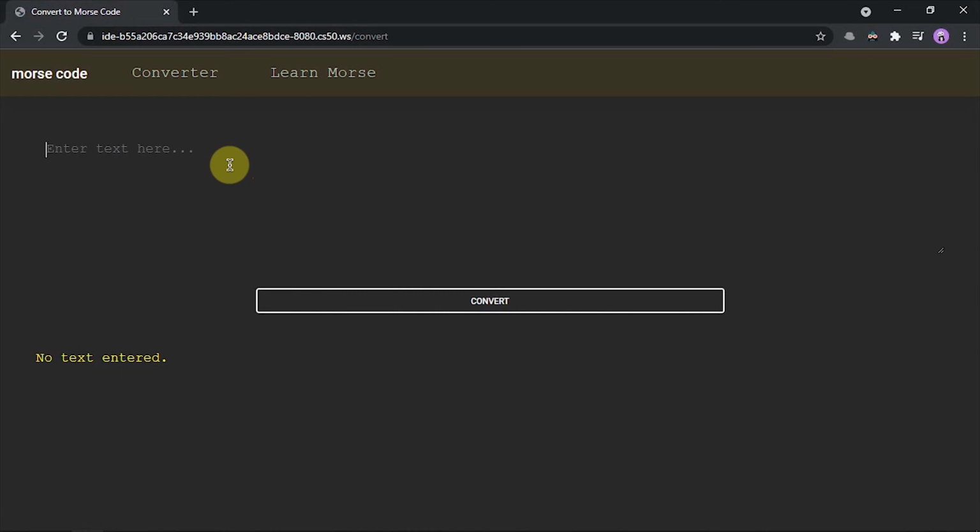If you have entered a character that is not there in the Morse code language, it gives you a user interactive output that the characters you have entered does not have Morse code values.